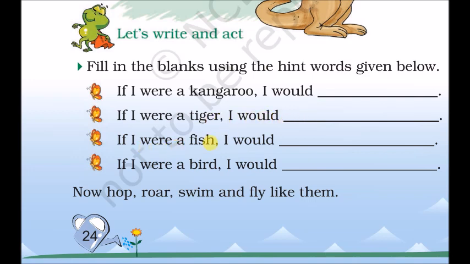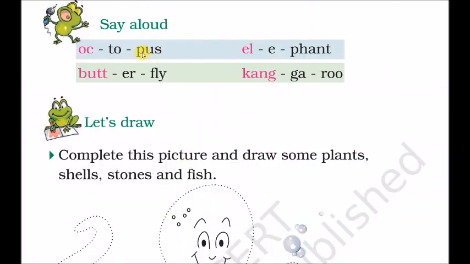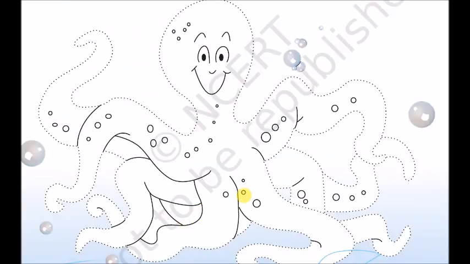If I were a fish, I would. If I were a bird, I would. Now hop, roar, swim, and fly like them. Say aloud. Octopus, elephant, butterfly, kangaroo. Let's draw. This is an octopus with its 8 tentacles or hands.